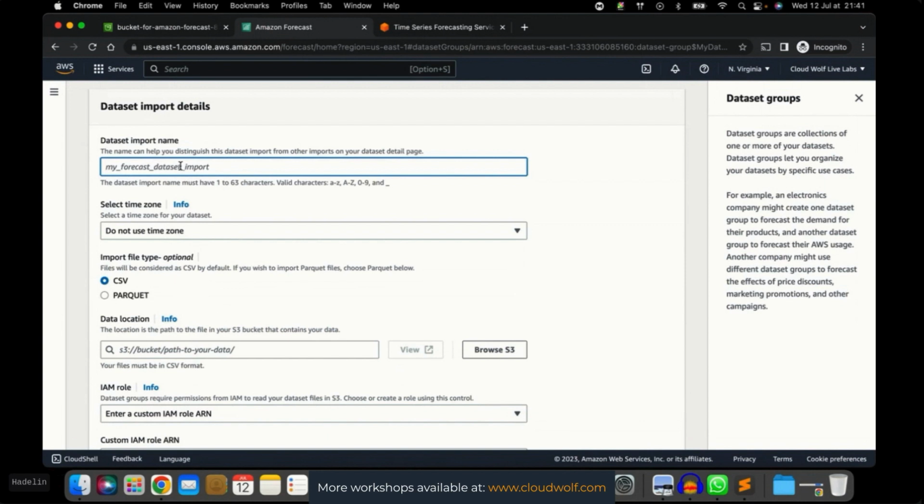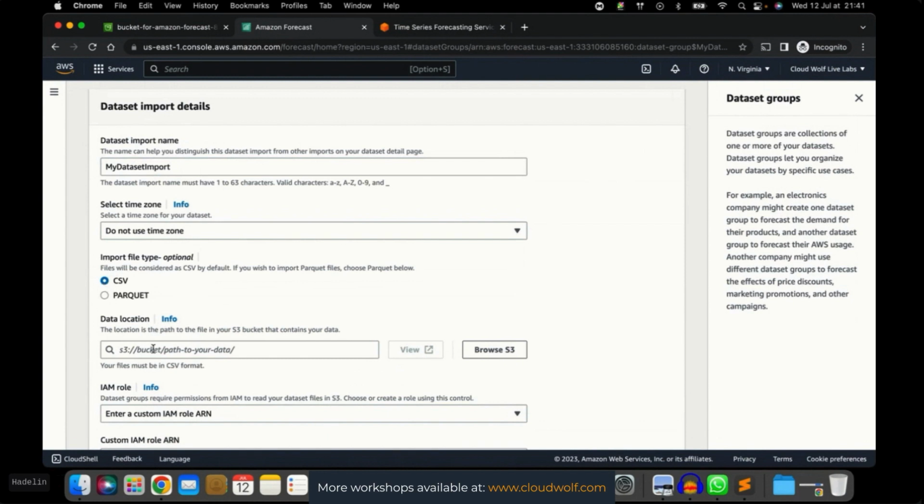Here we have to give a name to the dataset import. Just to make it clear, let's call it my dataset import, or whatever you want. It doesn't really matter. Time zone is completely irrelevant because the time series frequency is days, so we don't need a specific time zone here. And then import file type CSV. Yes, the file we uploaded into S3 is a CSV file.